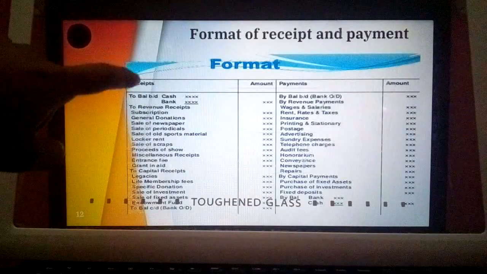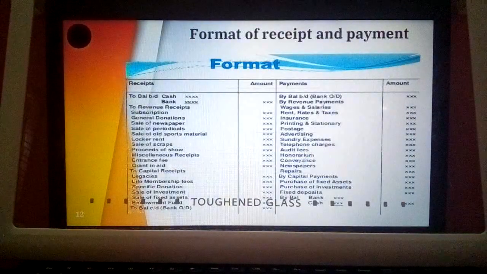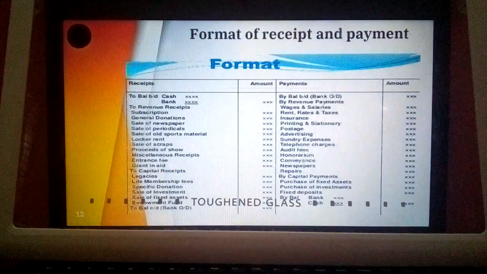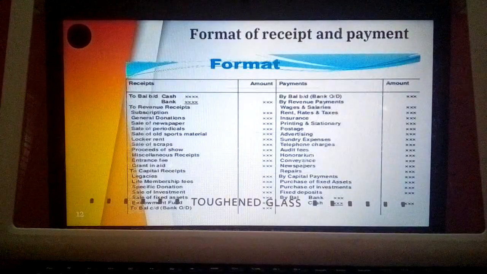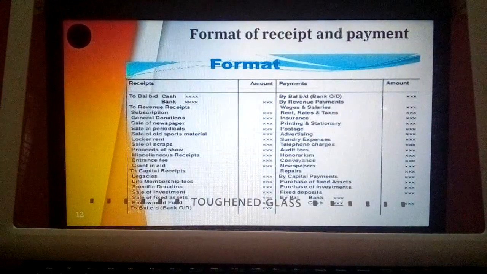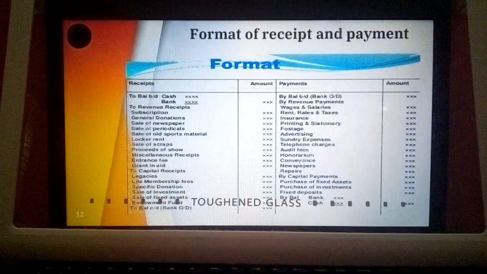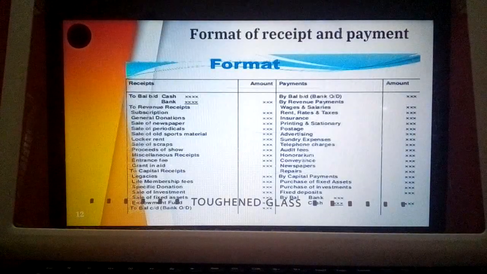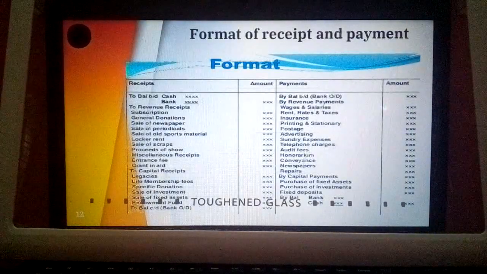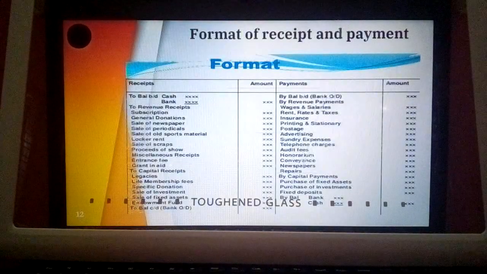The next one is subscription. Revenue receipt involves subscription, which is recurring in nature, so it is recorded under receipt side. Next one is general donation. Specific donation will be treated as a capital receipt, so capital receipt will be recorded later. First all the revenue receipts are recorded. General donation is treated as a revenue receipt, so it is written under receipt side.